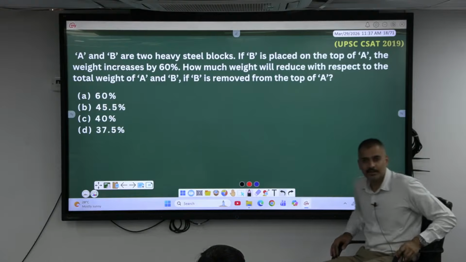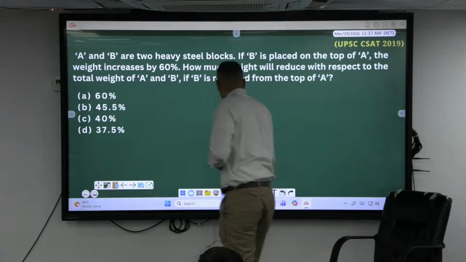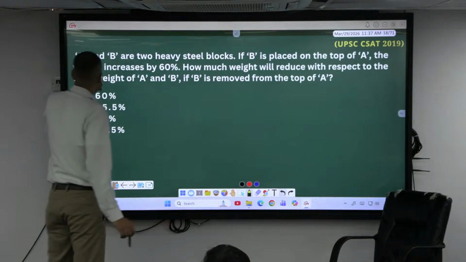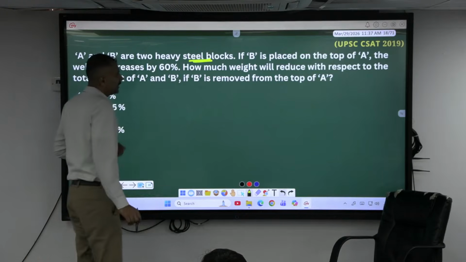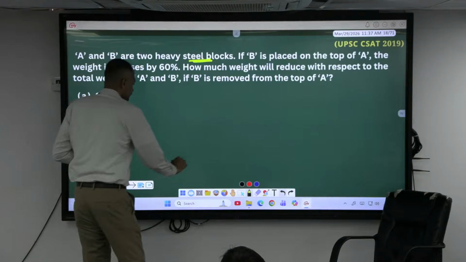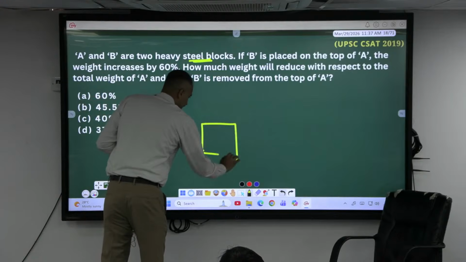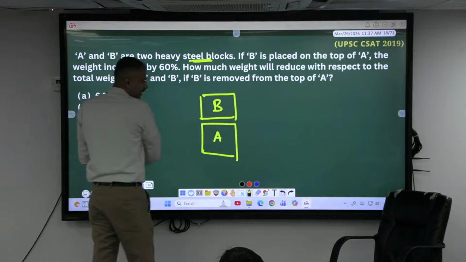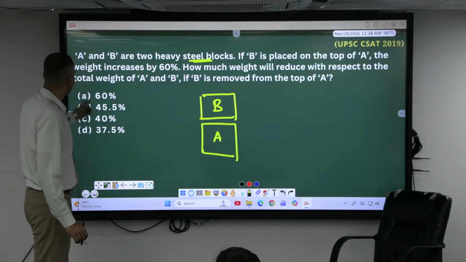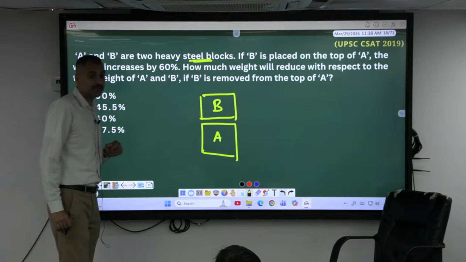Yes, sir, 37.5, they are saying. Okay, now A and B are two heavy steel blocks. If B is placed on the top of A, this is A, I am placing B above it, on top of A, the weight increases by 60%.